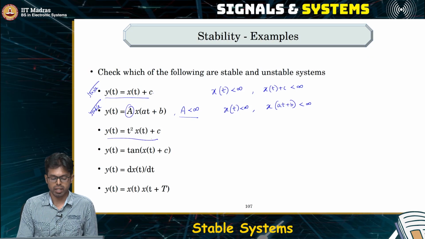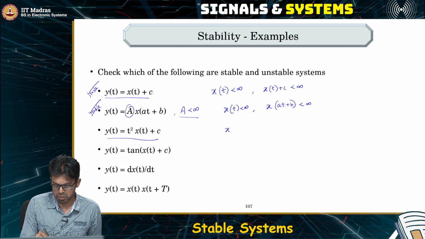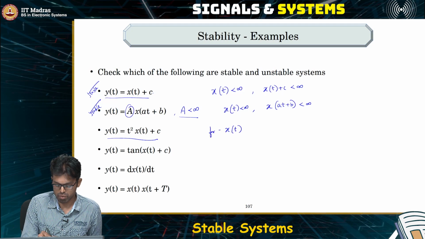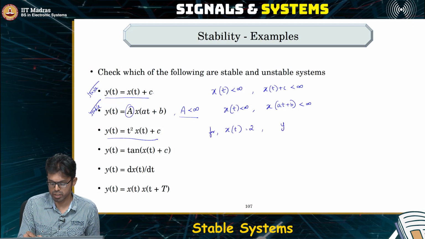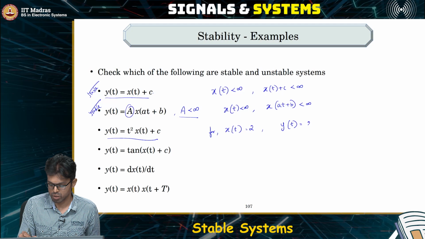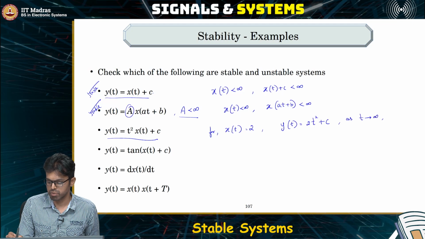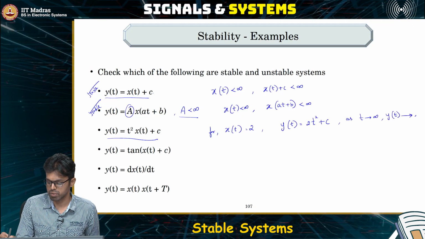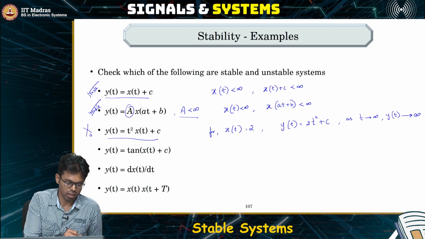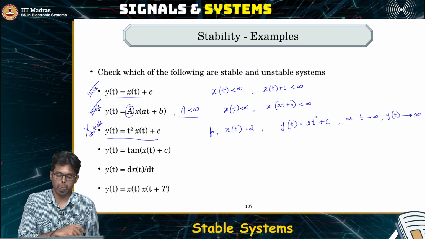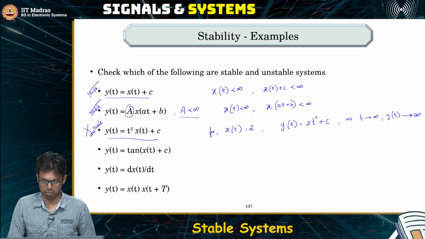What about this case? Now this is the case that we just saw. Here, let's say x of t is a constant, x of t is equal to, let's say, 2, just a constant. Then what happens to y of t? y of t is 2t square plus c. So as t tends to infinity, y of t tends to infinity, which means this signal is growing infinitely with time, and hence the system as such is an unstable system.